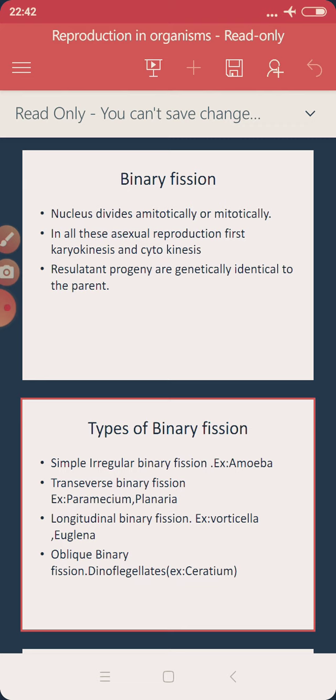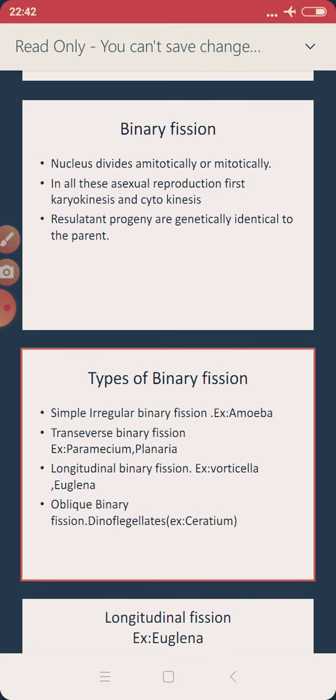Once the nucleus is divided, the cell membrane invaginates inward and divides the cell into two parts. Division of the cytoplasm we call cytokinesis. So when a single organism divides itself into two offspring in binary fission, the first process is karyokinesis and the next step is cytokinesis.